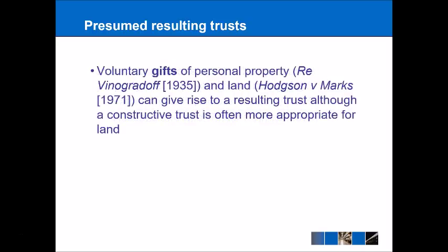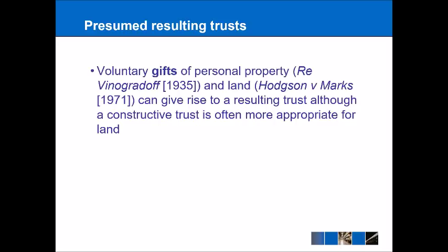This is also a quite important principle of voluntary gifts as well, in particular personal property. In Re Vinogradoff from 1935, we have the instance of shares. And so we had a grandmother who owned some shares, and she created her granddaughter to be a joint shareholder. And when the grandmother eventually died, this principle of survivorship meant that the shares were part of a resulting trust, a presumed resulting trust based on it being a voluntary gift.